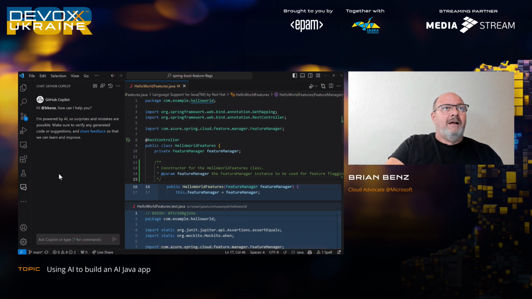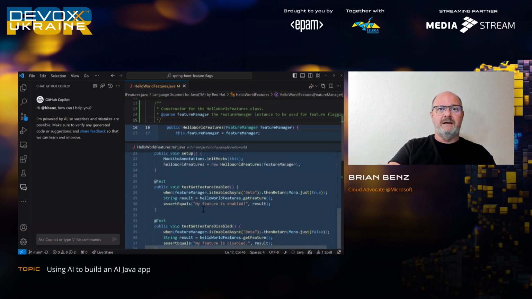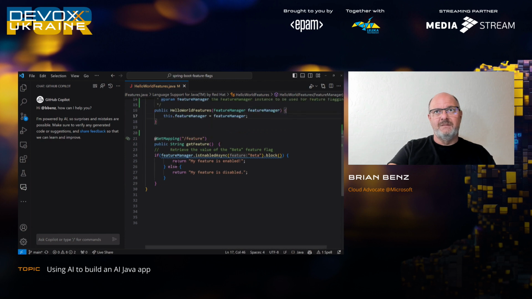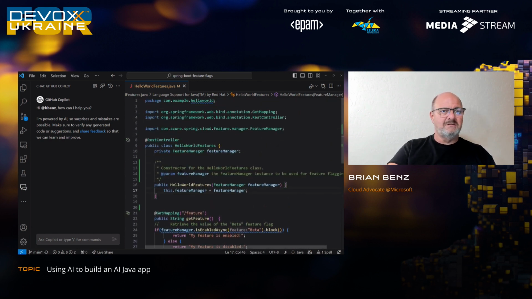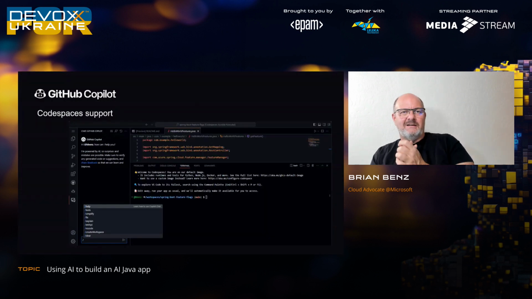So, all right. And if you want to discard that, just scroll down, and you could say discard. There's also these features here that are not enabled for some reason. Discard to clipboard or a new file, which is kind of cool too. Obviously you don't want that test inline in your code. You want it in a separate file, separate class. All right. So that's fix, doc, and tests.